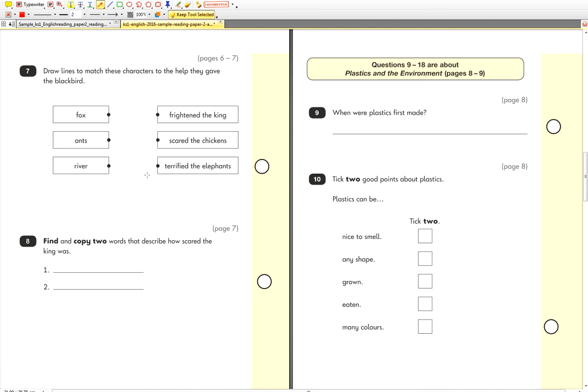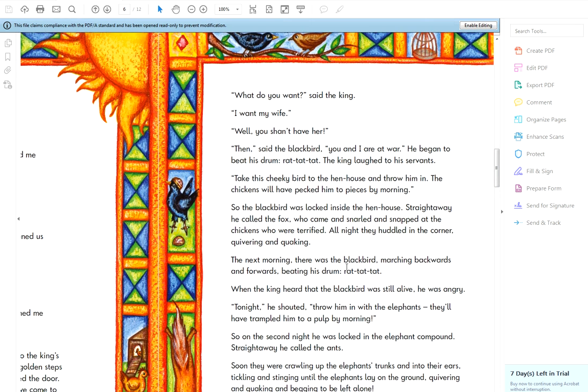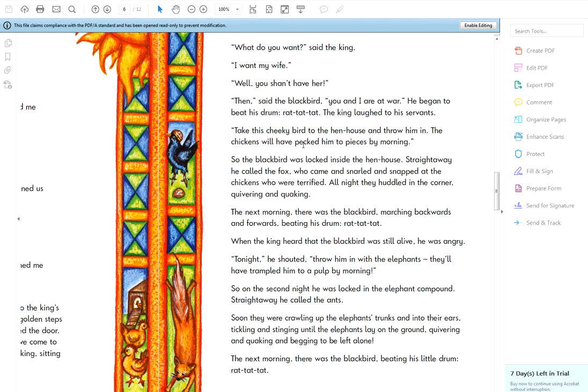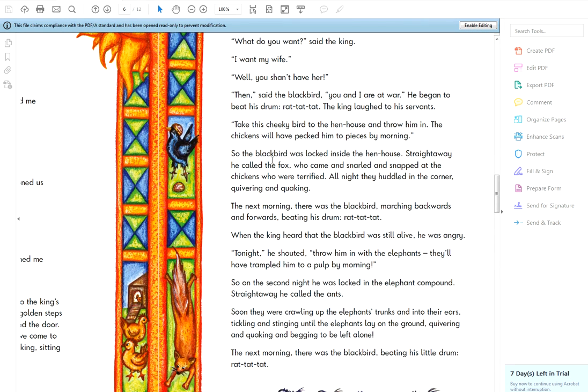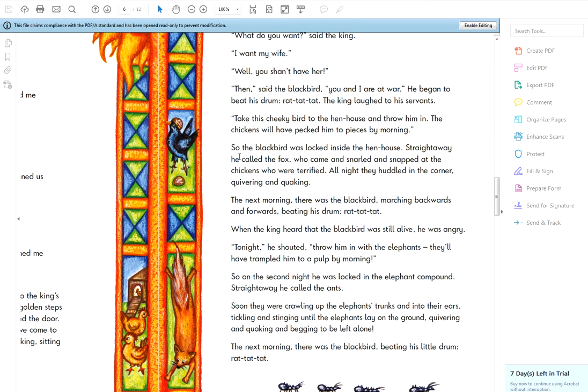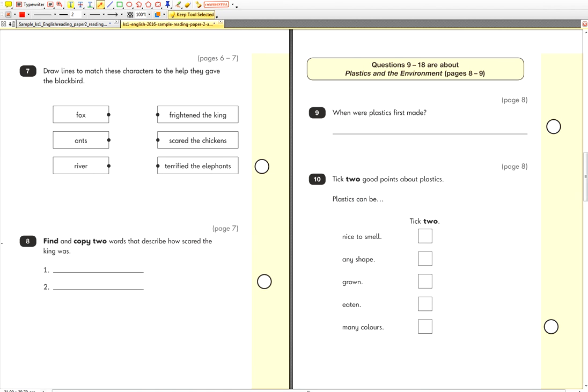Now the fox, what was the fox doing to the chickens? The fox was called first in the text. So if you look at the text here, the Blackbird was locked inside the hen house. Straight away he called the fox, who came and snarled and snapped at the chickens, who were terrified. So the fox was scaring the chickens.